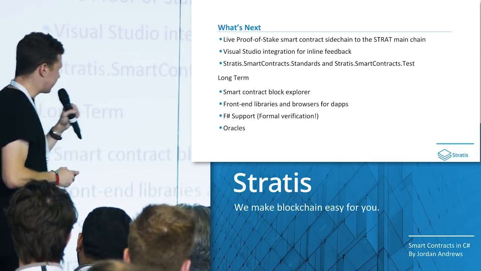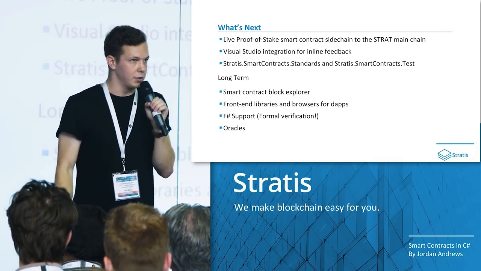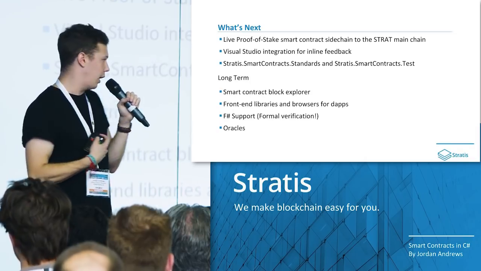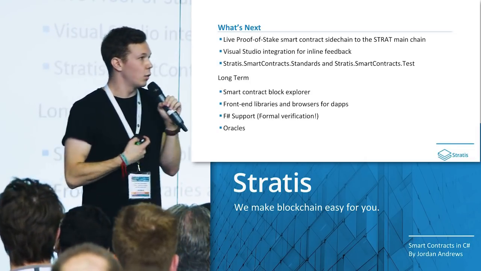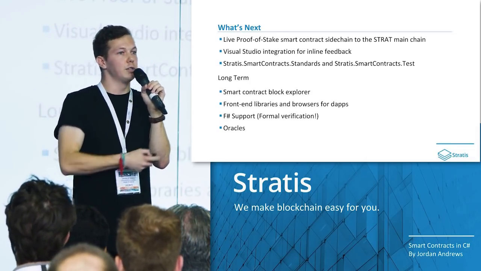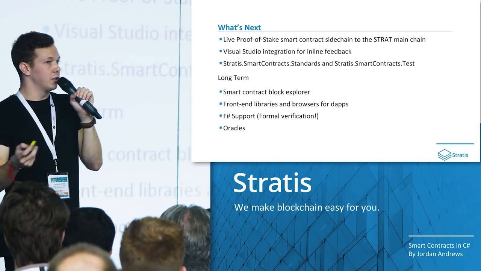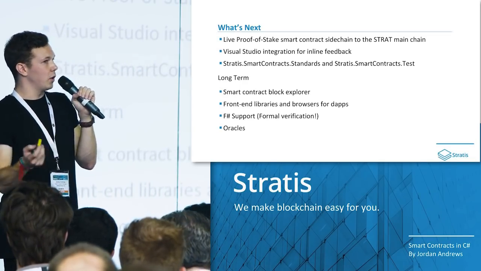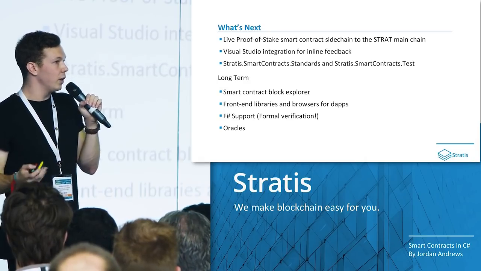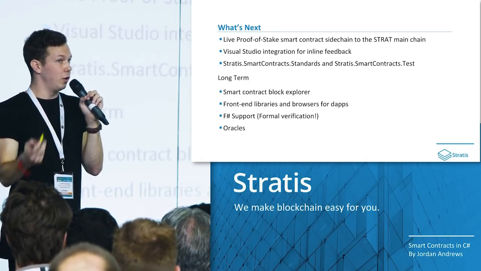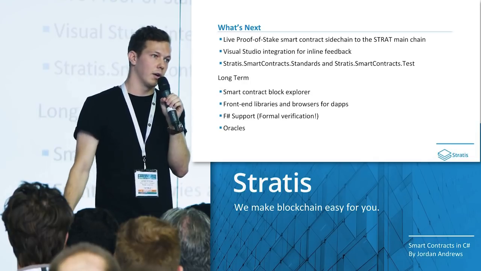Longer term then, there's a bunch of really cool things we're looking at doing. One of the most exciting for me is F# support. Again, we're just using .NET. We're just using real C# and .NET. So we'll also be able to natively support F#. This is really exciting because F# is functional. It really opens up a lot of opportunities for us with formal verification of smart contracts.